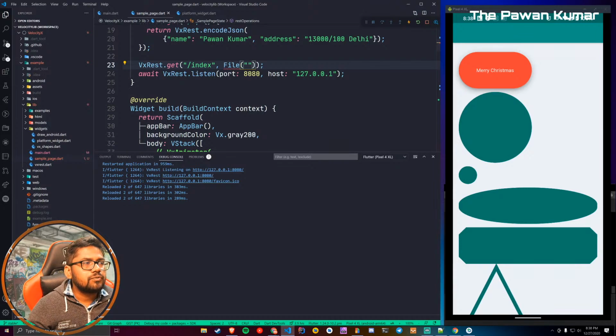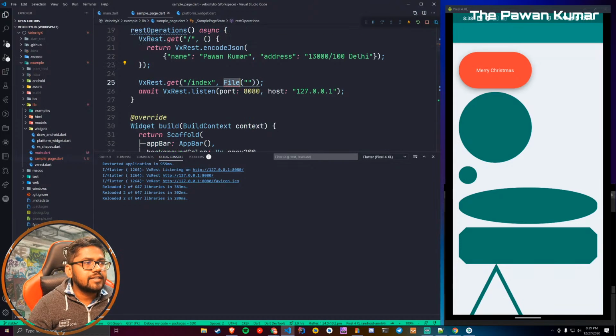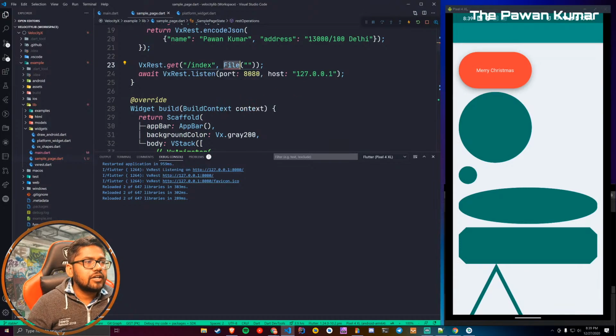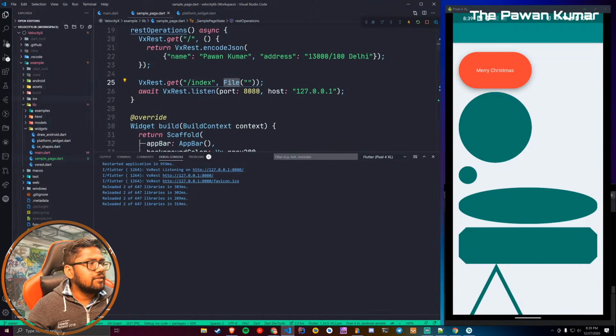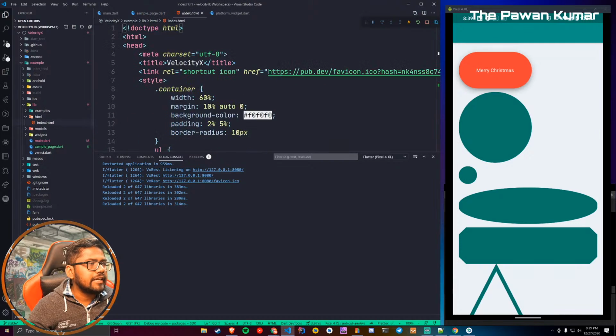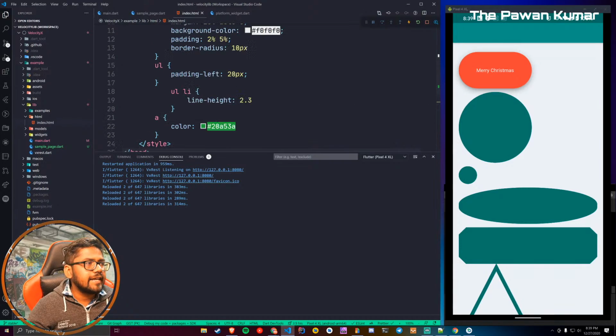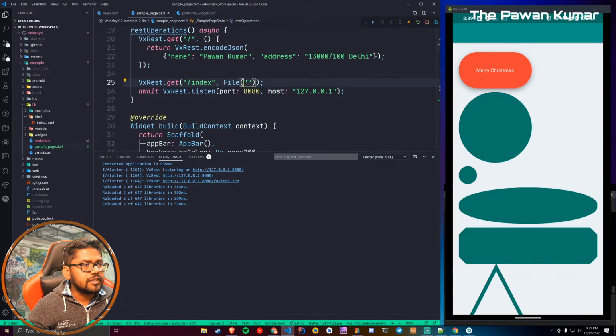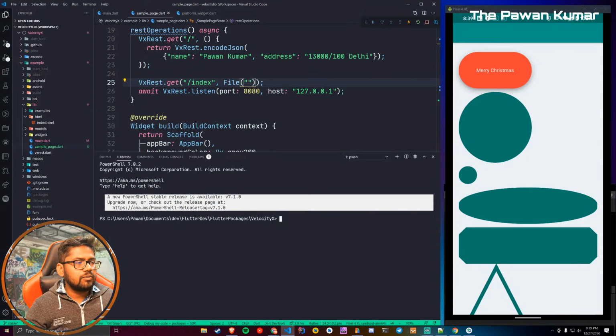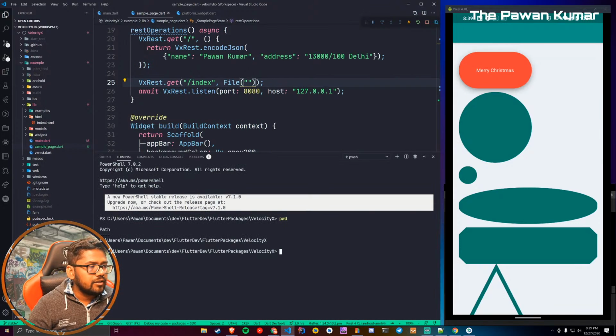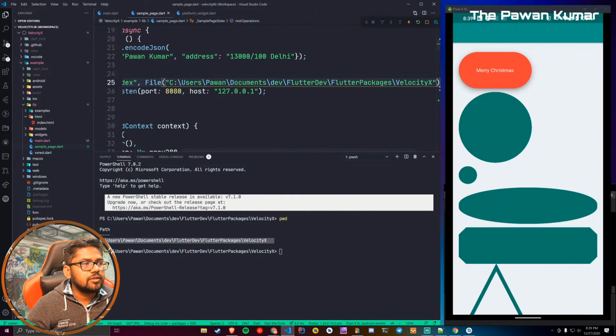For file you have to import dart:io as well. If you see this example folder, I have a file in example lib, and then in html I have an index.html, which is doing nothing but just saying welcome to VelocityX. So this is an HTML file. I can directly use it here, but for that I need to know my present working directory. So this is my path. I will copy this path over here, just to check whether it is working or not.